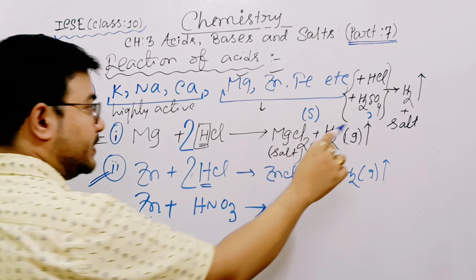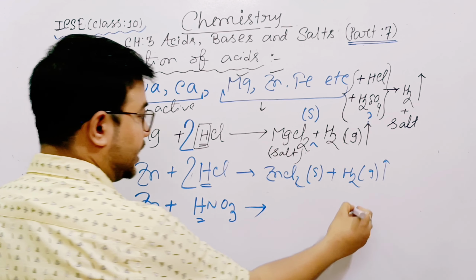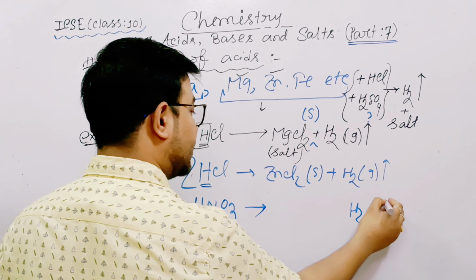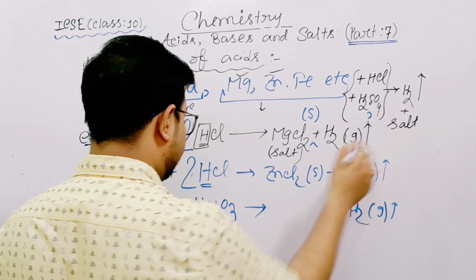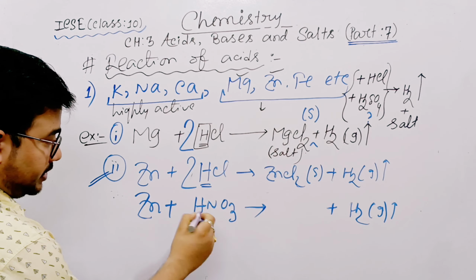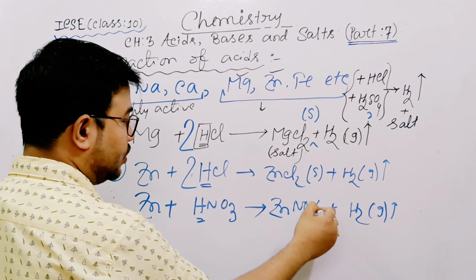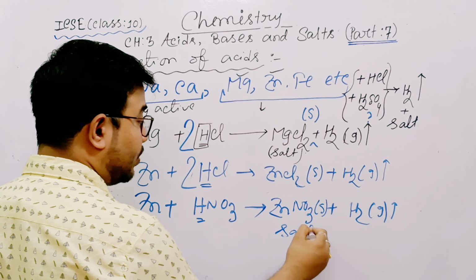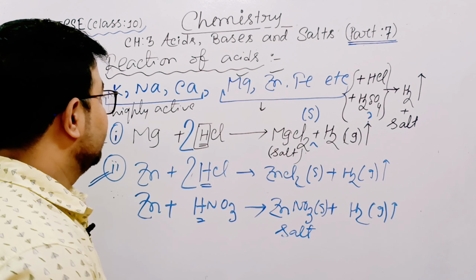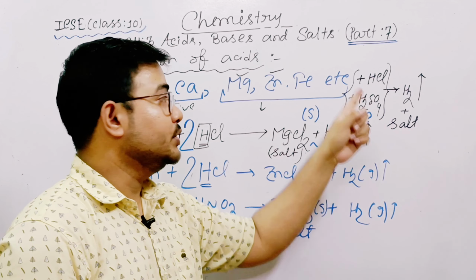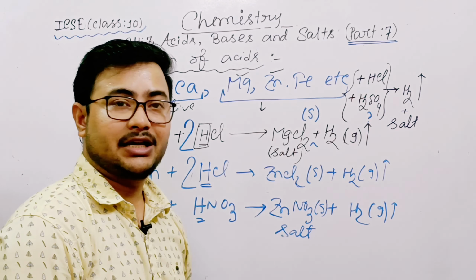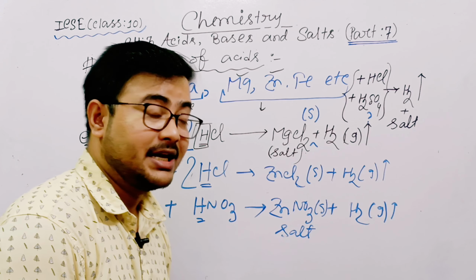So see, our main desired product is hydrogen. So write hydrogen. No problem. So hydrogen will form along with salt. So zinc, and after hydrogen NO3 is left. So zinc nitrate. No problem. This is the salt. So what is the problem about nitric acid? We generally write here hydrochloric acid, sulfuric acid, but not nitric acid.